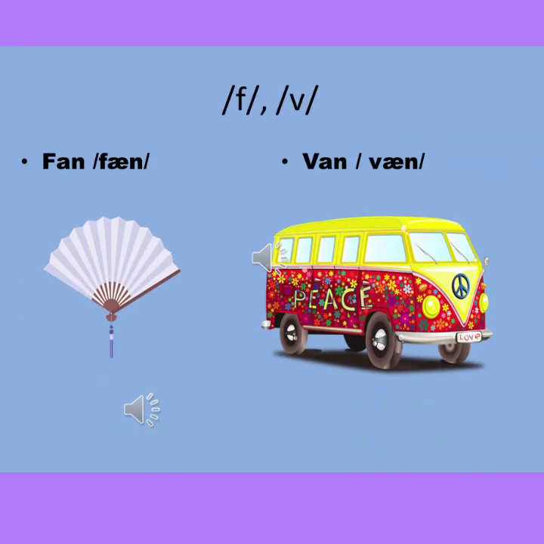F and V are labiodental sounds. The lower lip makes a slight contact with the upper lip. F is unvoiced and V is voiced. The examples are fan, van.